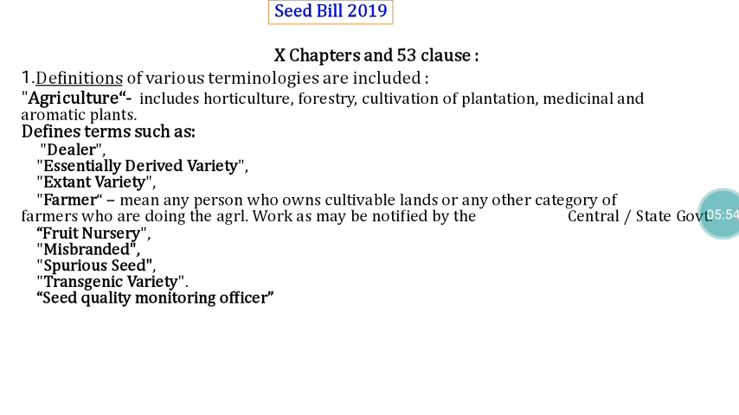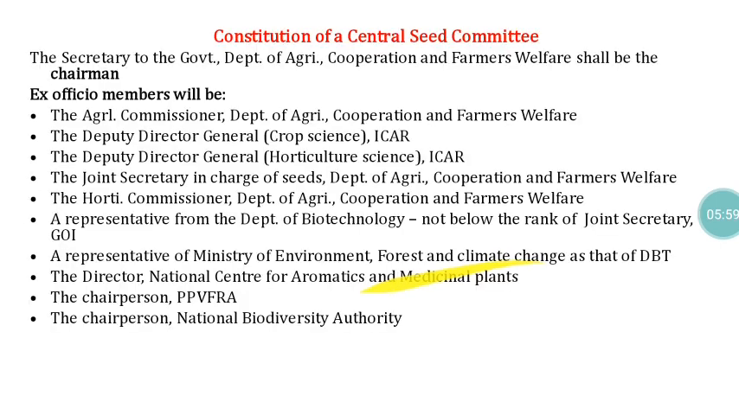So all those things are defined in the Seed Bill 2019. Another thing: in the case of the Seed Act 1966, section 3 mainly deals with the Central Seed Committee and its constitution. In the constitution of the Central Seed Committee in this Seed Act 1966, the chairman and everyone else is nominated by the central government. There are no specifications about who can become a chairman.